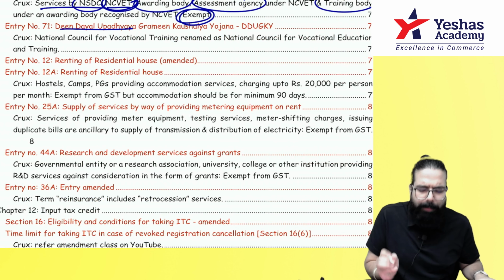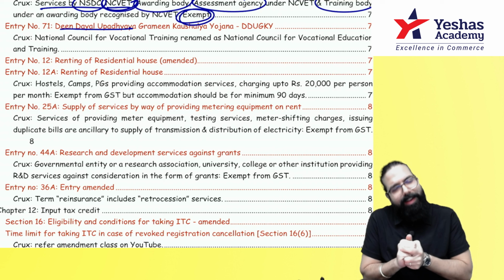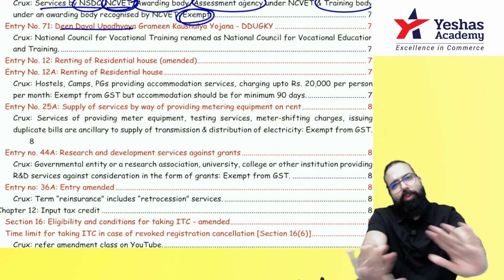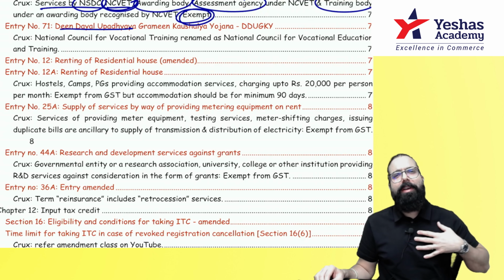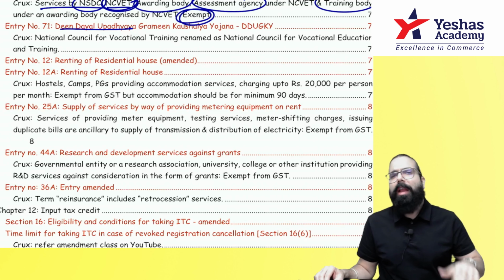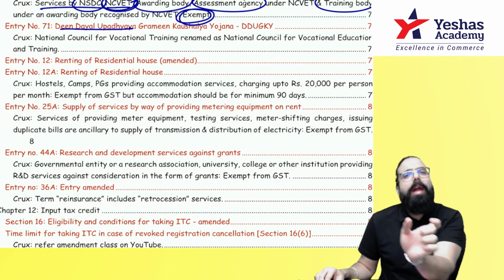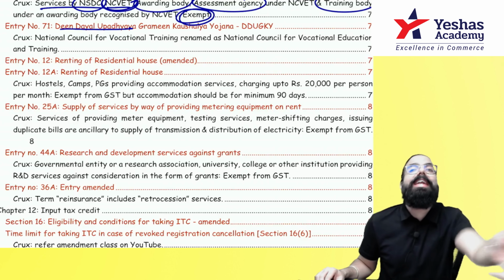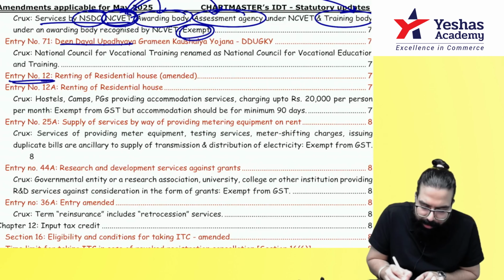In Deen Dayal Upadhyay, there is no change. Remember one thing. National Council for Vocational Training it was earlier, now it is called National Council for Vocational Education and Training. That's all. Under the Deen Dayal Upadhyay Grameen Kaushalya Yojana, if I am a training provider, my services are exempt. Now also it is exempted. Only the word NCVT was there. Now it is called National Council for Vocational Education and Training, NCVET. That's all. Next.